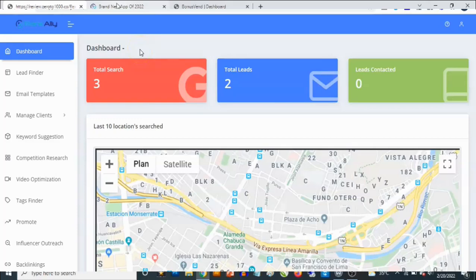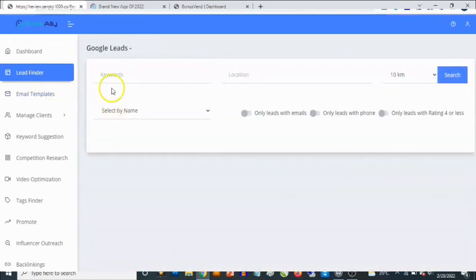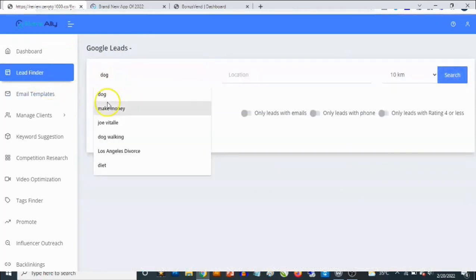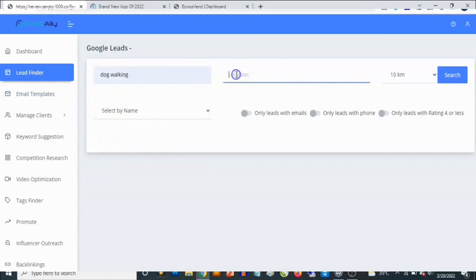So it allows you to actually provide ranking services to business owners. So it gives you the opportunity to actually do that in a number of ways. So it allows you to find these local business owners just by putting in your keyword, and then you can actually find these businesses. You can find their emails, you can find phone numbers, but also, most importantly, it allows you to offer these ranking services.